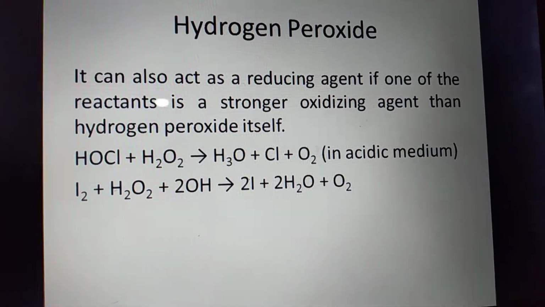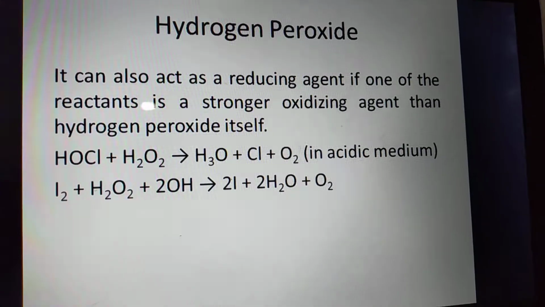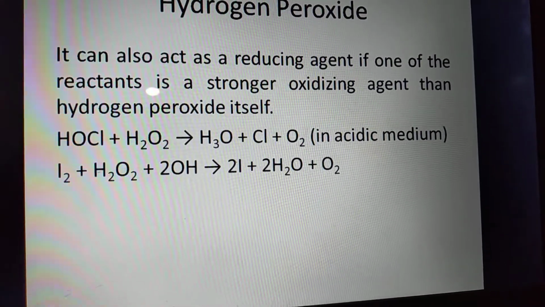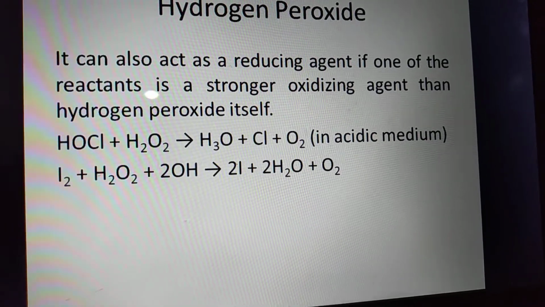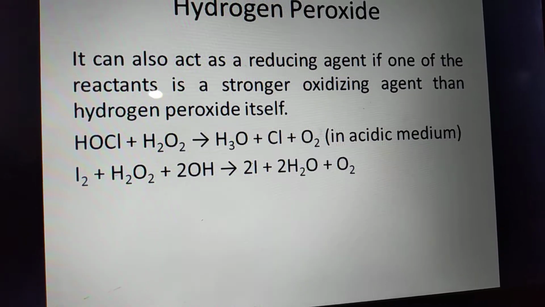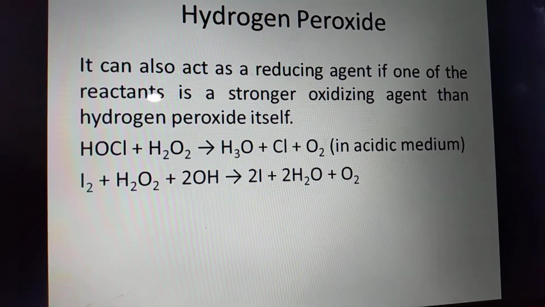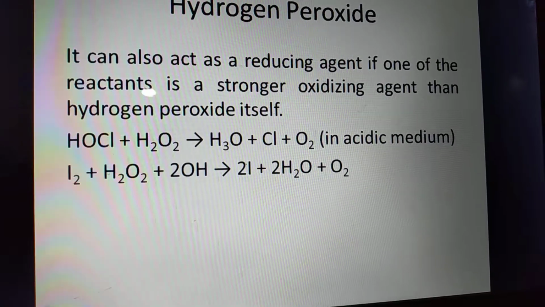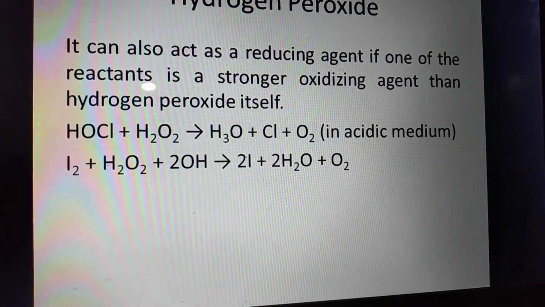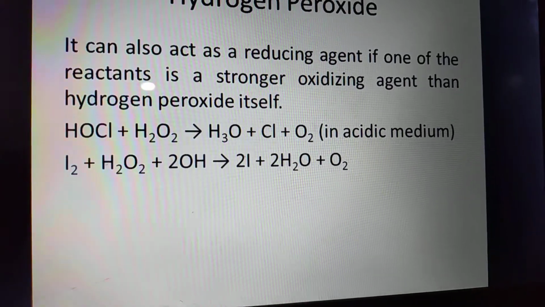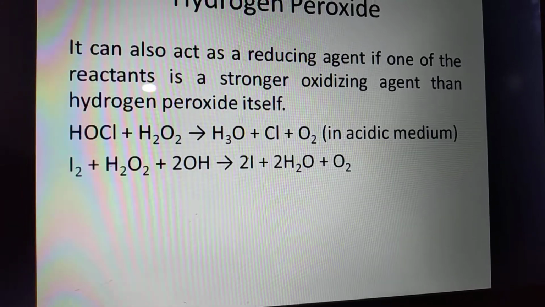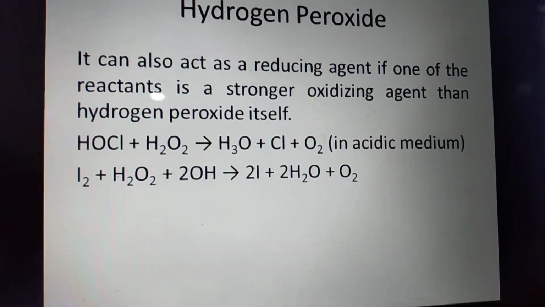Hydrogen peroxide can act as a reducing agent if one of the reactants is a stronger oxidizing agent, such as potassium permanganate, hypochlorous acid, and iodine. Hypochlorous acid, HOCl, plus hydrogen peroxide gives the hydronium ion plus chloride plus oxygen. Iodine plus hydrogen peroxide plus hydroxyl ion gives the iodide ion plus water plus molecular oxygen.